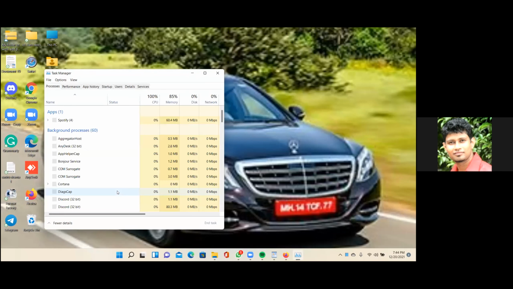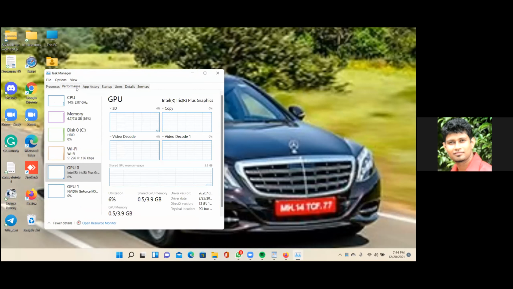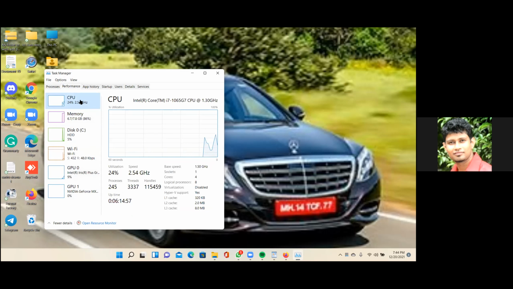Then Sasiru, go to the performance tab, please. Okay, there you can go to the CPU, Central Processing Unit. The top one, yeah. There can you see the cache memory here. So these are called the cache memories. You can see I'm circling. These are called the cache.